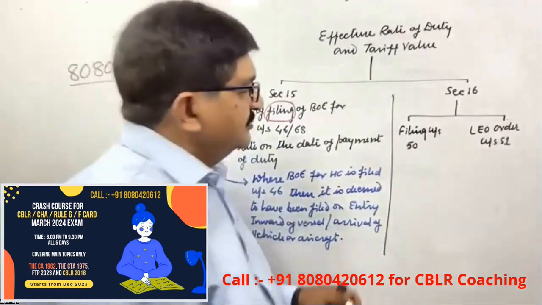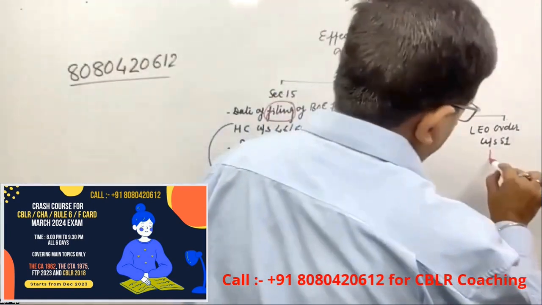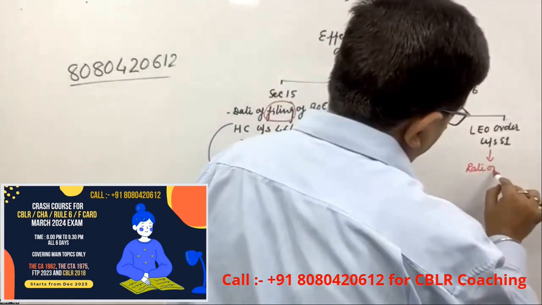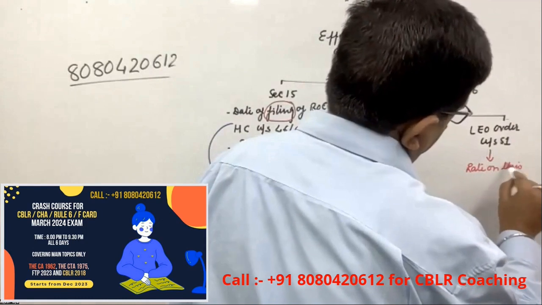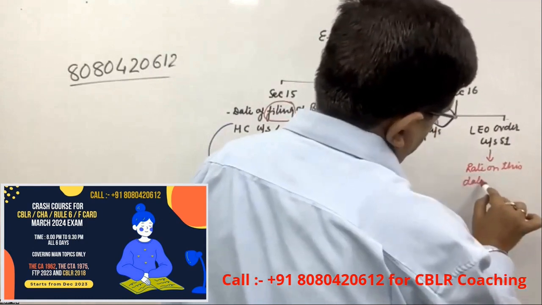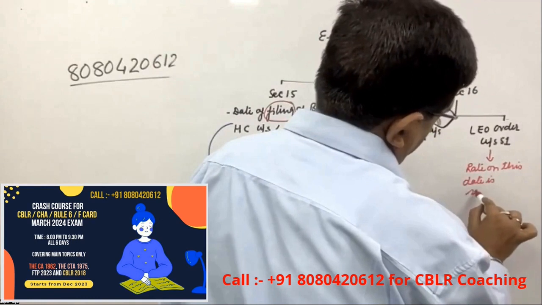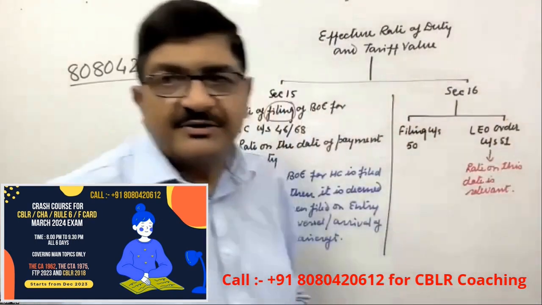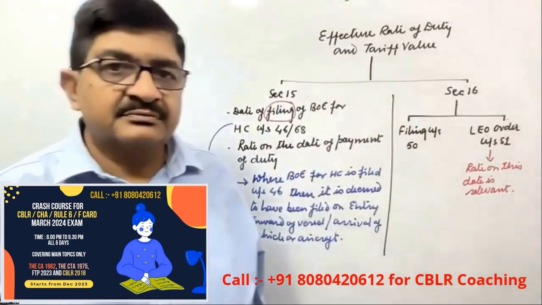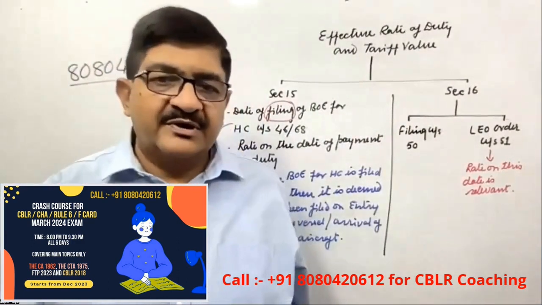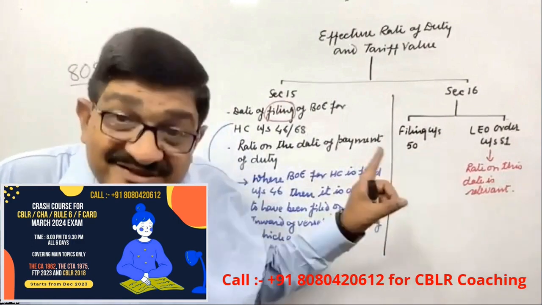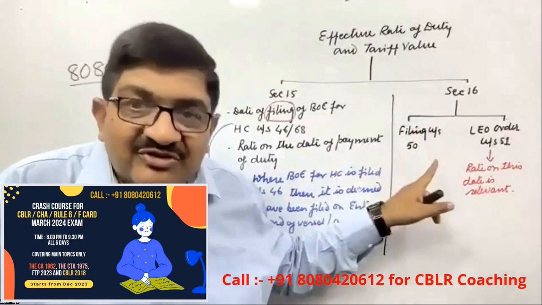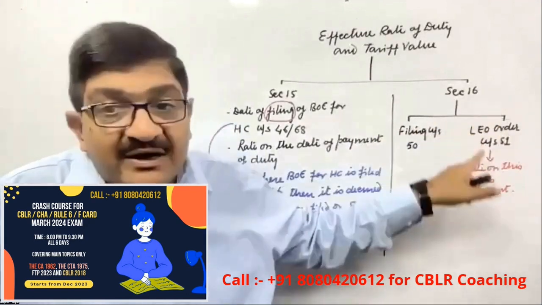The rate on this date is relevant. Intentionally I have shown you separately that filing is under section 50, but the permission is granted under section 51.